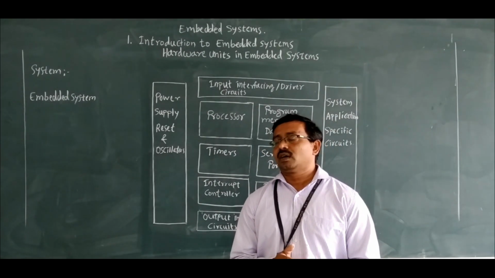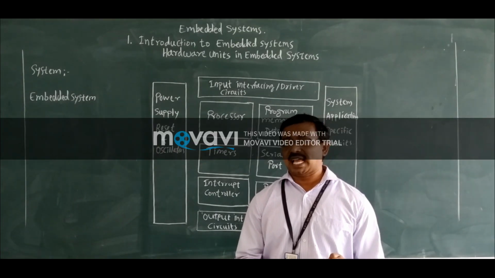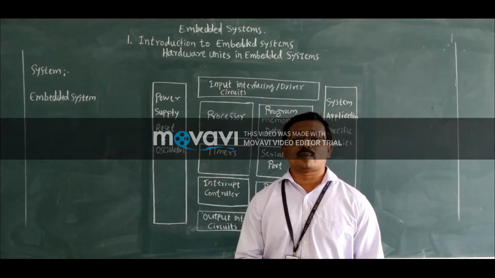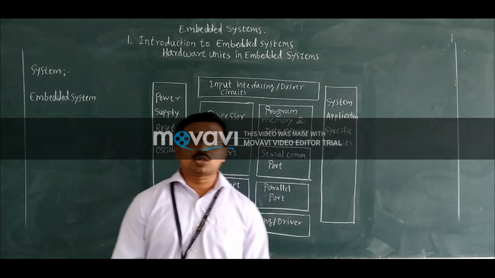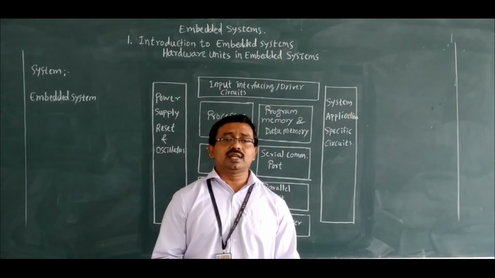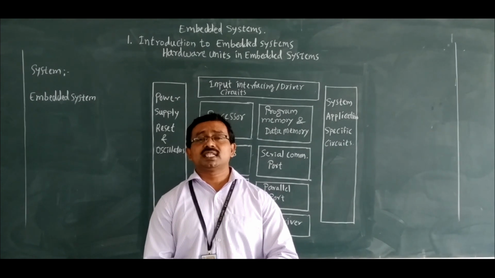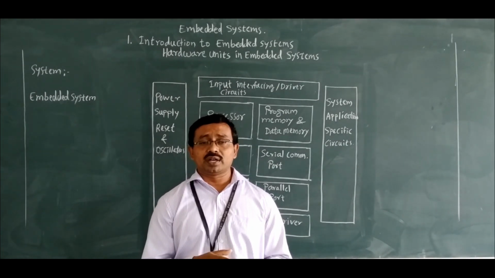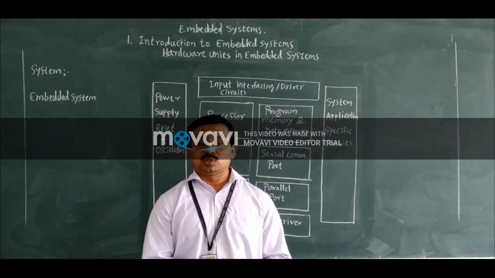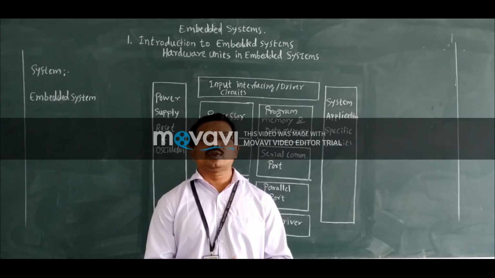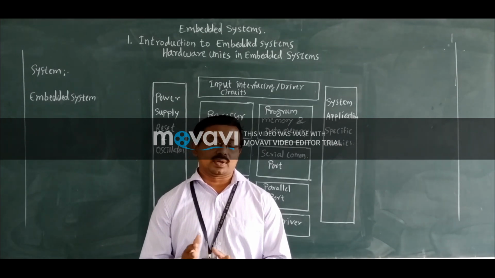So here we will give an example of a system: the wristwatch. A wristwatch is a time display system which we give as an example of a system. It contains certain hardware parts such as a beautiful chassis, dial, long needles, springs, and battery backup, and all of these work in a particular manner, in a particular way, for displaying the time.